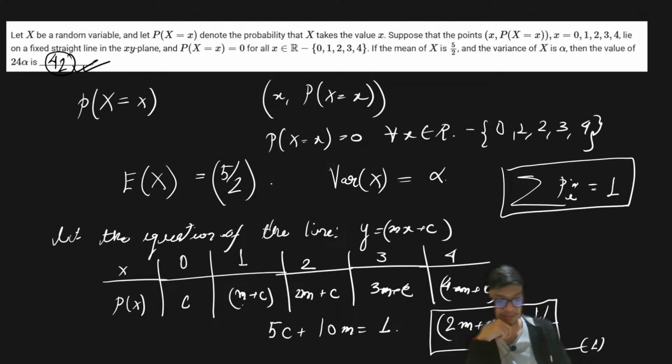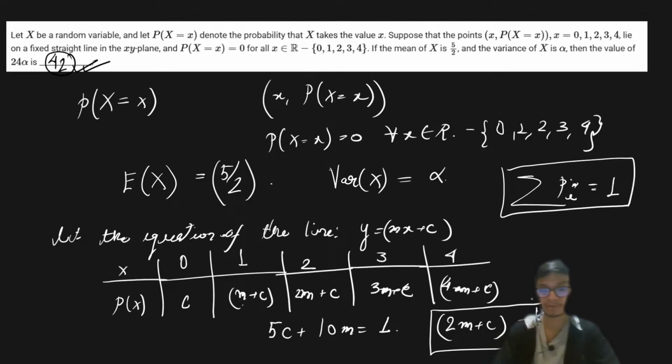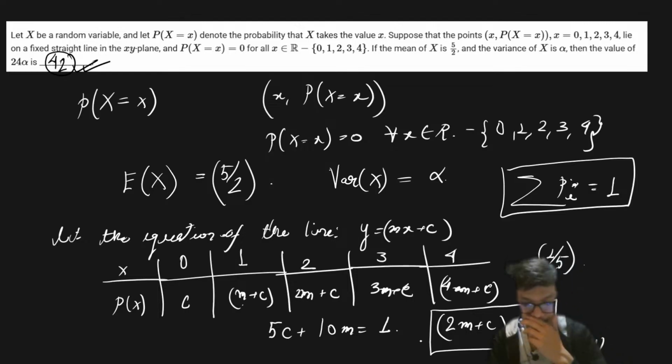Please let me know in the live chat if anything is not clear. I shall try to repeat it again. Okay. So I will write it over here for you. This is basically 1 upon 5. Right. That's what I've written over here. So I hope now you can see it, right?